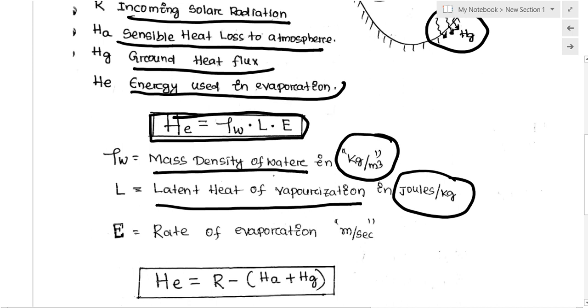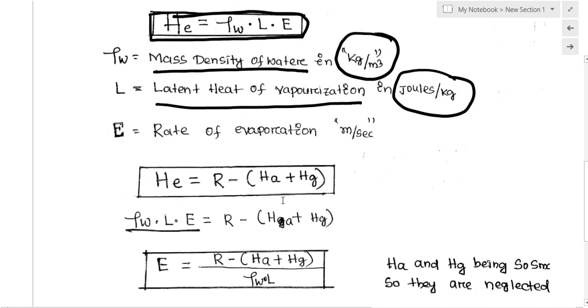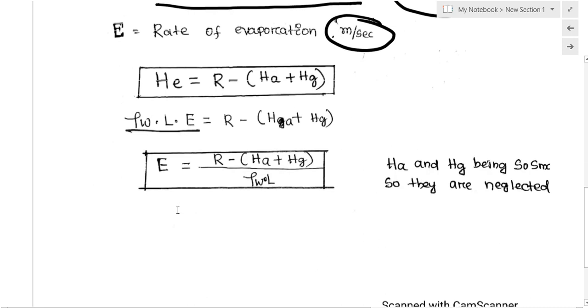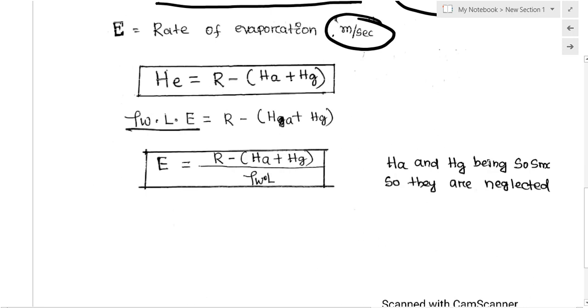Latent heat of vaporization, and E is called the rate of evaporation, in meters per second. Now if you put all this together, He will be R minus HA plus Hg. So this amount of heat required in the evaporation process will be equal to the radiation energy minus the sensible heat lost to the atmosphere, and the amount of heat absorbed by the ground.